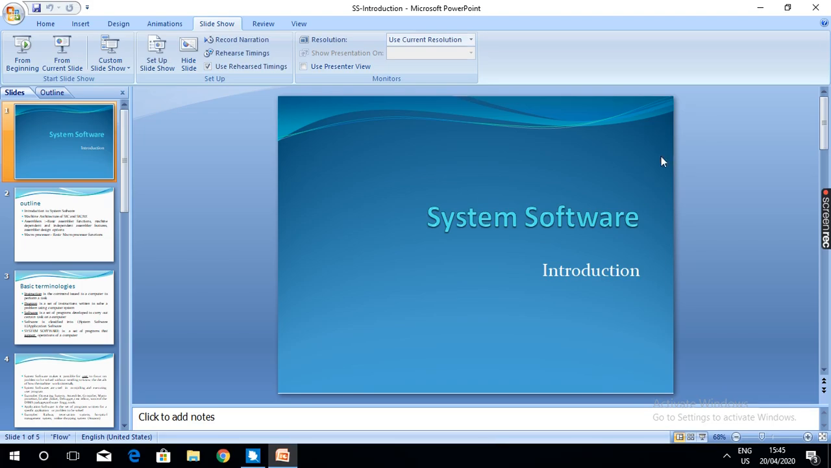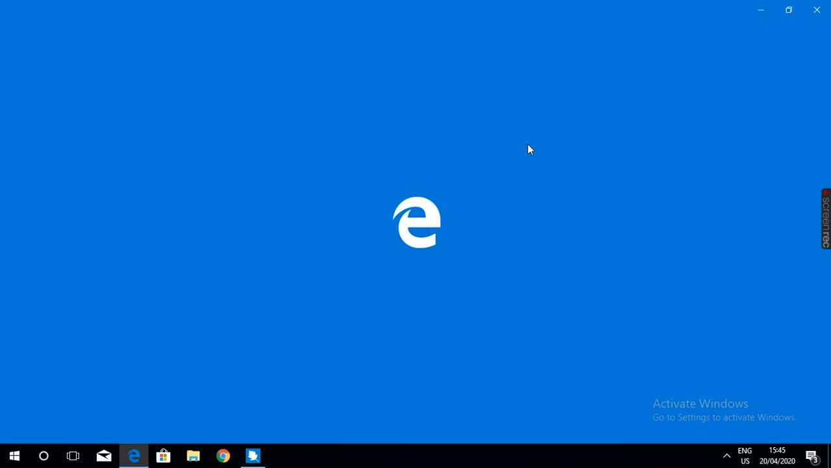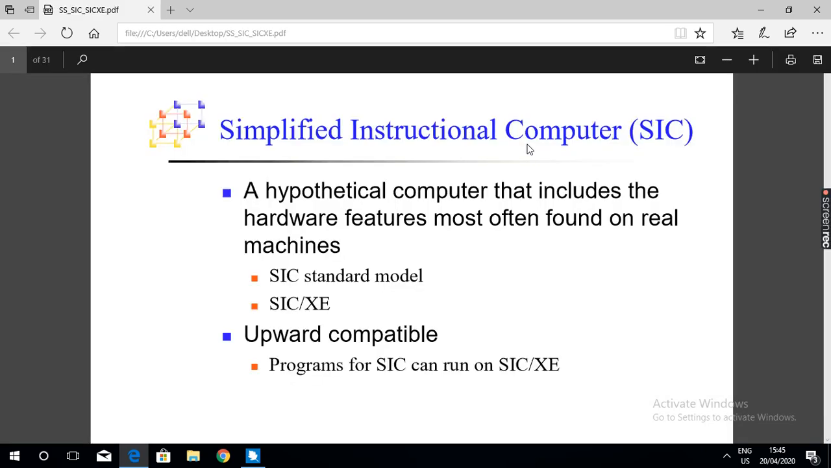Okay, right. This completes the introduction of system software. Next we will move to the architecture of the machines, the simplified instructional computer.